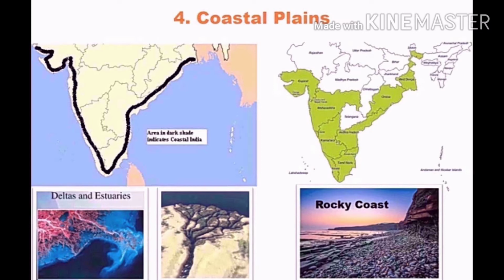The eastern coast is formed due to the depositional work of the eastern flowing rivers like Ganga and Kaveri. The width of the eastern coast is comparatively more due to the gentle slope. The sediment brought by the eastward flowing rivers is deposited on the eastern coast of India. Due to depositional work, these rivers meet the Bay of Bengal and form deltas. Means on the western coast they are creating estuaries and on the eastern coast they are creating deltas.